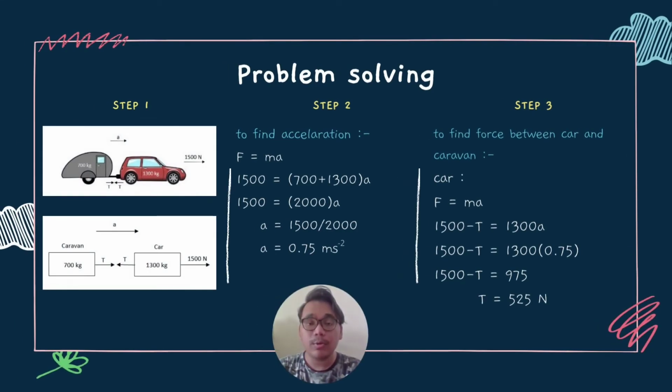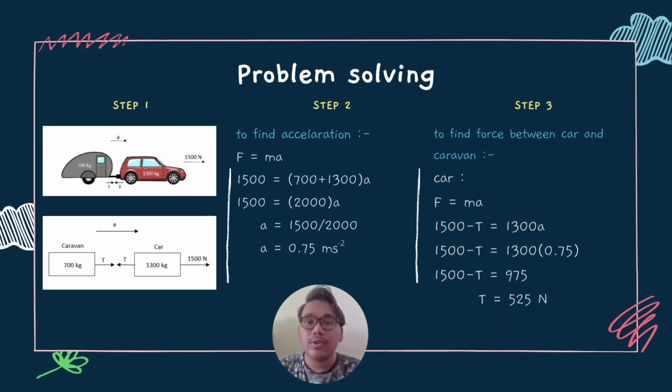Here is the problem solving for question 1. For step 1, we need to draw and label the diagram based on the information given to us in problem statement 1. From the diagram, we can see the applied force for this system is 1,500 Newton, the mass of the caravan is 700 kg and the car is 1,300 kg.